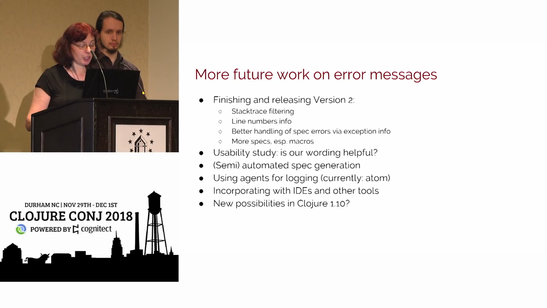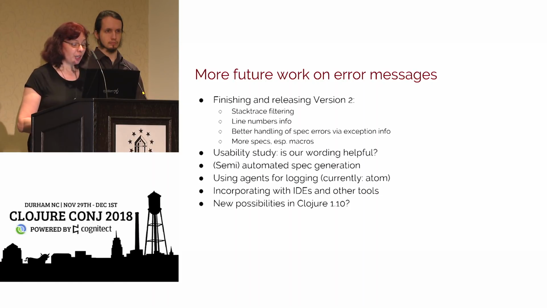We also would like to do more of this semi-automated spec generation that Ethan mentioned, and in particular, what errors we give if the length is wrong, so wrong number of arguments. And we also would like to try this for different libraries, so something like Quill might be a good candidate for that. Our logging, as it was pointed out, would be much better done with agents rather than throwing everything into an atom, so that's another item on the list.